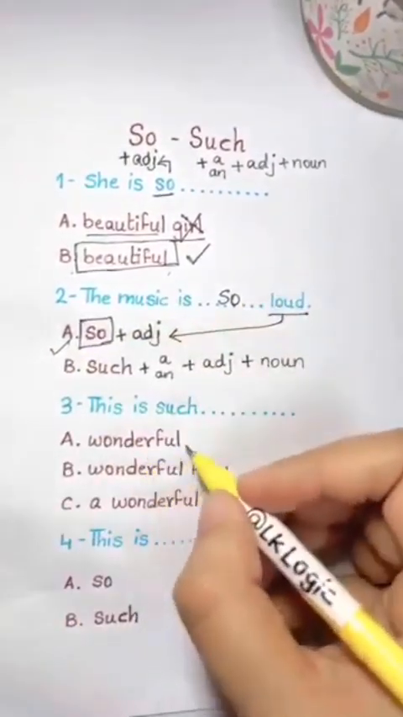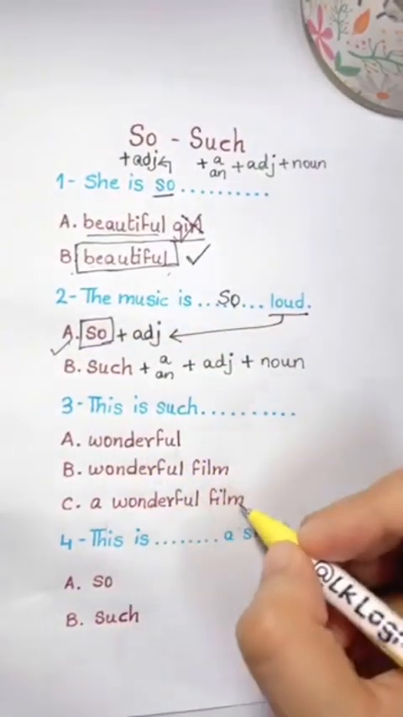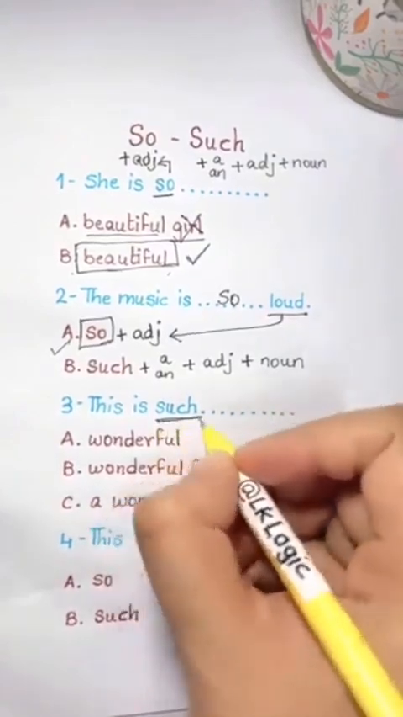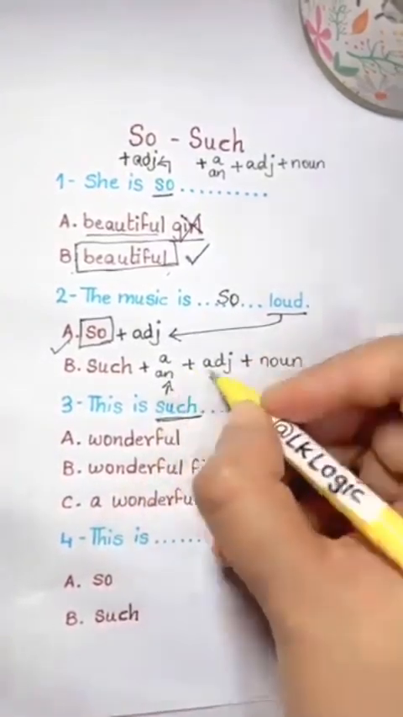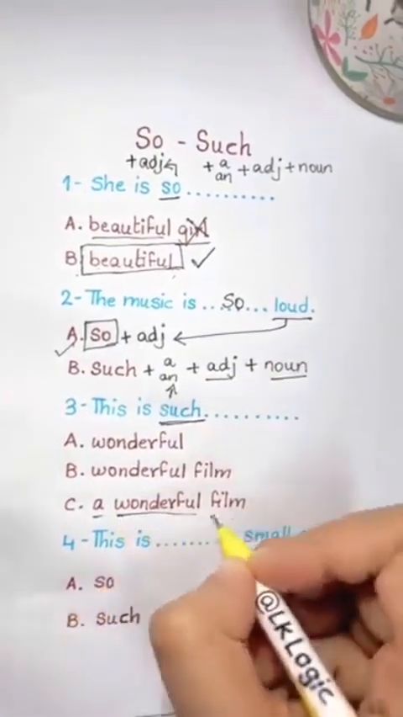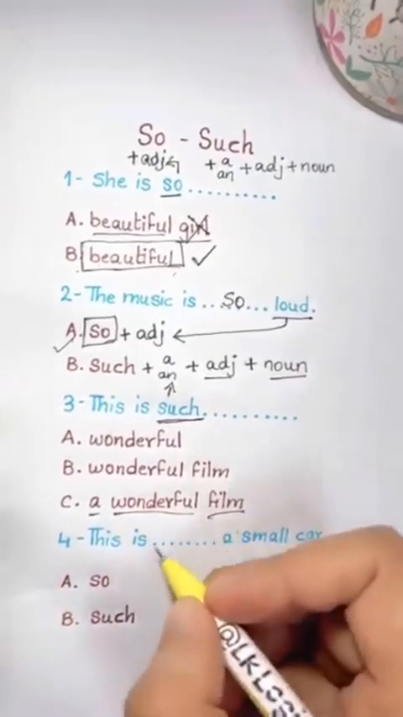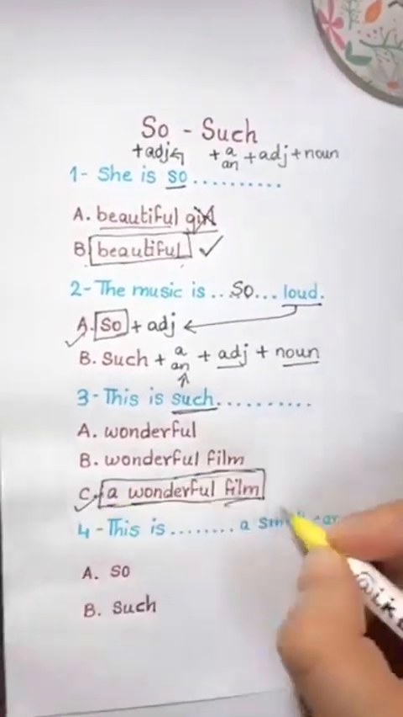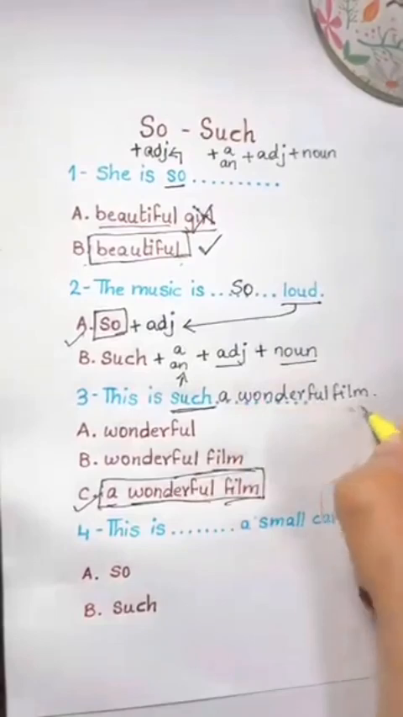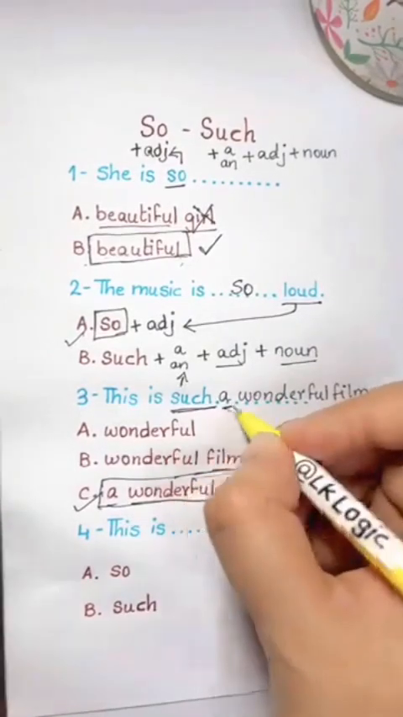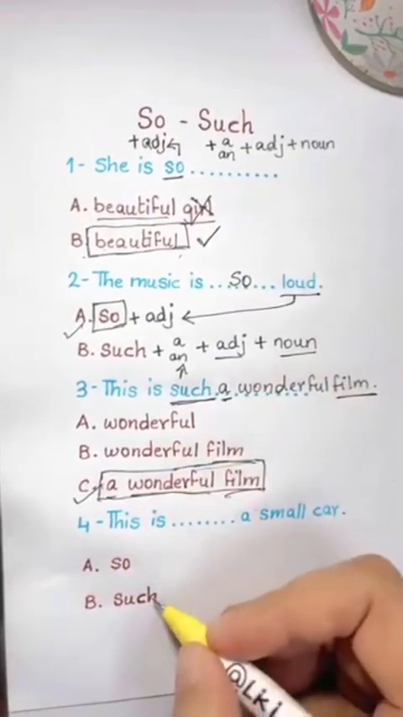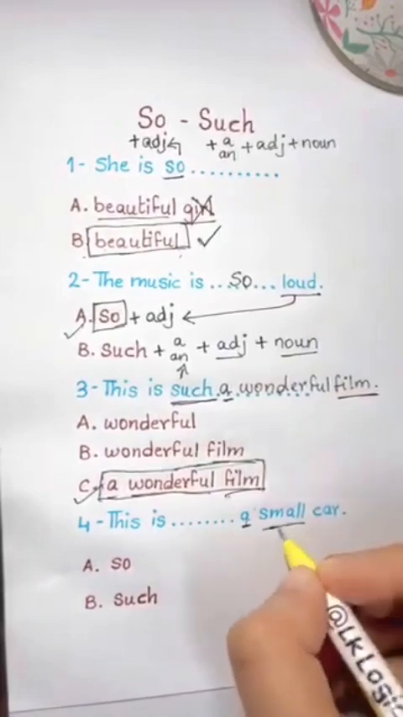This is such wonderful, wonderful film or a wonderful film. Here we have such and you know such is followed by a or an plus adjective plus a noun. Like here, a wonderful film. A, adjective and noun. So this is such a wonderful film is the correct answer. And if the noun is plural like films, we remove our a here. You answer this one. This is a small car, so or such. I remember there is a adjective noun.